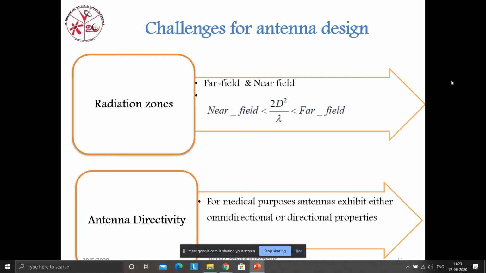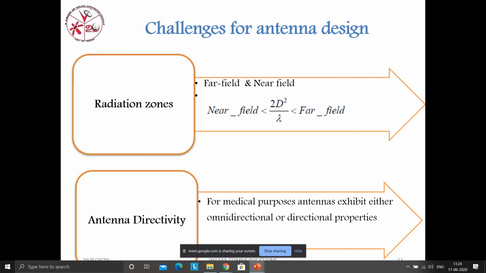And next is directivity. Directivity mainly depends upon the type of antenna we choose. I said already, the electrical coupled loop antenna is one type, and the monopulse antenna can also be used in biomedical applications. It has only two applications: biomedical applications and radar applications.